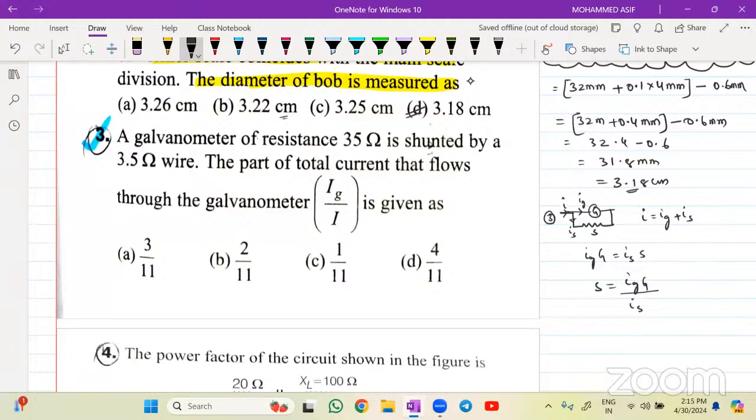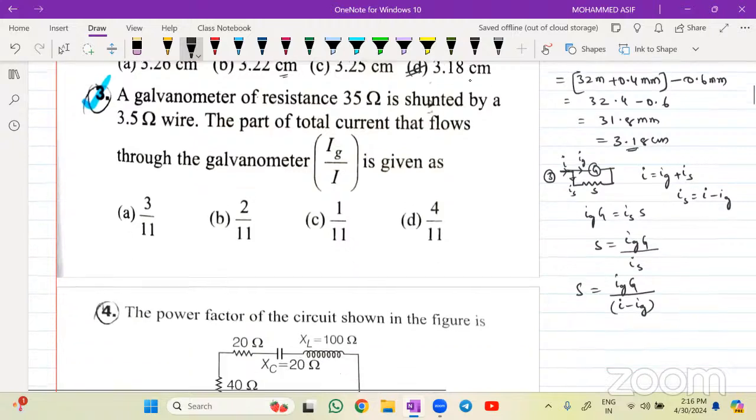Clear? S is equal to Ig into G divided by Is. So I can write shunt is equal to G divided by, this value will be Is divided by Ig. Clear? Otherwise I can write the value of Is also in terms of I. I'll keep this one as it is. So this one is Ig into G divided by Is. Is will be equal to how much from this one? Shunt current will be equal to total current minus galvanometer current. So it is I minus Ig.